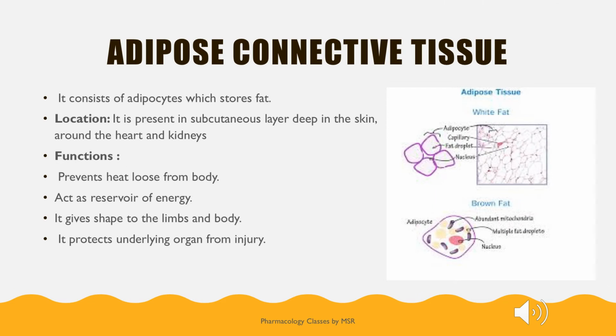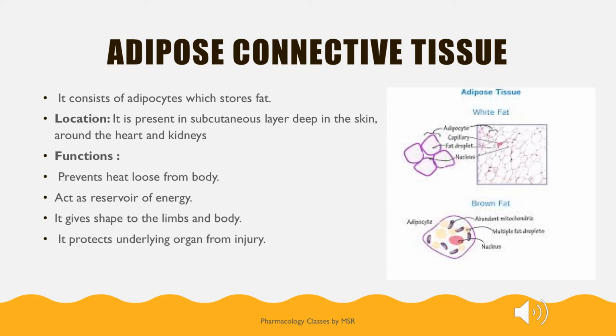The next one is adipose connective tissue. The cells which store fat are called adipocytes, and all the adipocytes together form the adipose connective tissue. It is present in the subcutaneous layers, deeper in the skin, and around the heart and the kidneys.